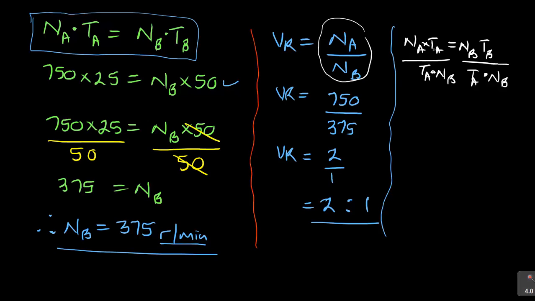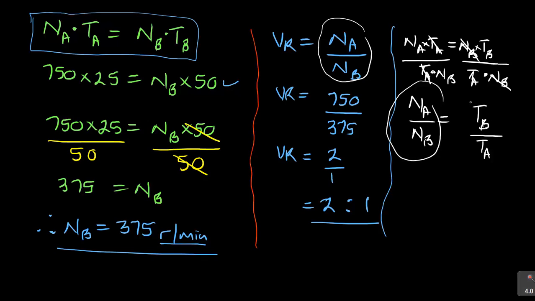I've got NA times TA, NB times TB, then divide by TA times NB. So it's the same denominator, but look what I'm cancelling. When I cancel that, on the left hand side, I will have NA over NB, which is this formula, but look at what it is equal to. I will cancel NB, and NB becomes TB over TA. See that? So we used this formula.